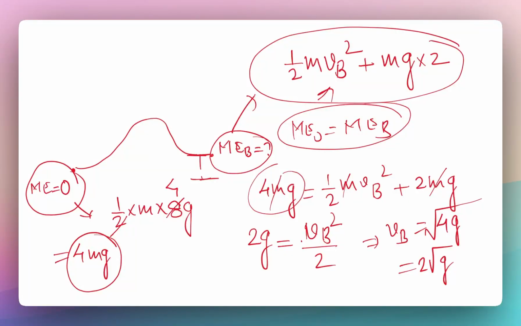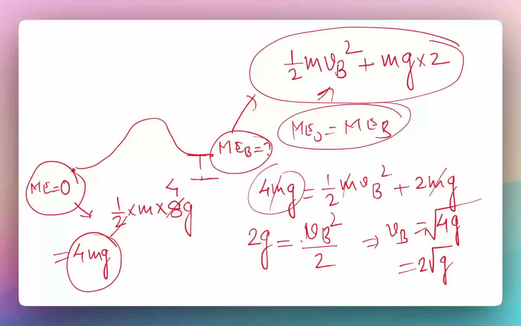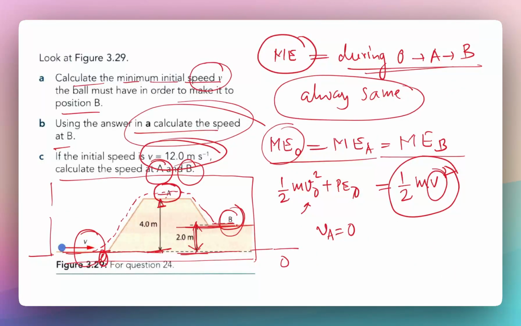So that way we now know the speed at point B, right? Now it says if the initial speed, the value of V, is 12 meters per second, calculate the speed at A and B. Now this time, this 12 meters per second could be more than root AG, because that was a condition, right? That it can cross A. So now we are going to assume that we know the initial velocity.